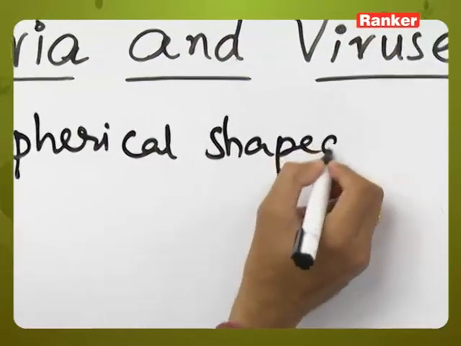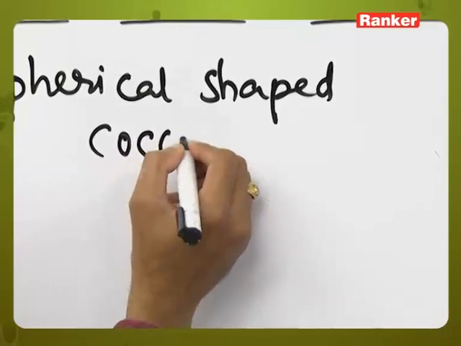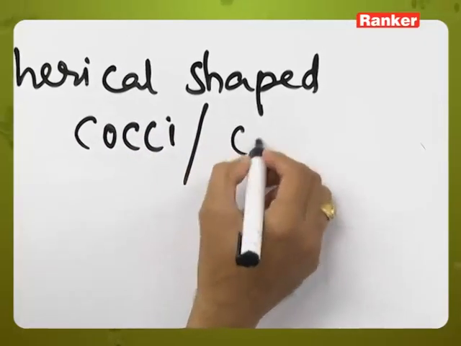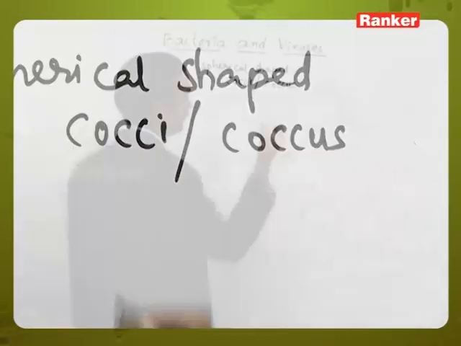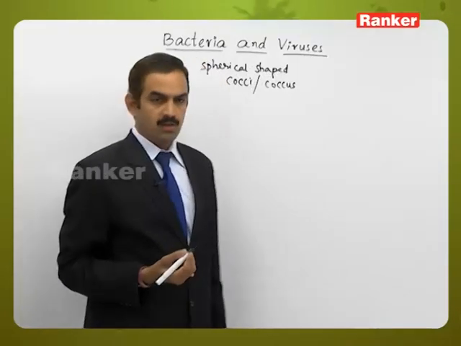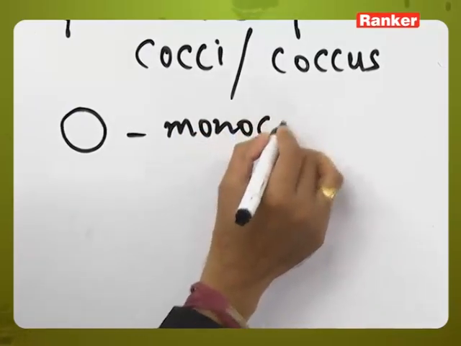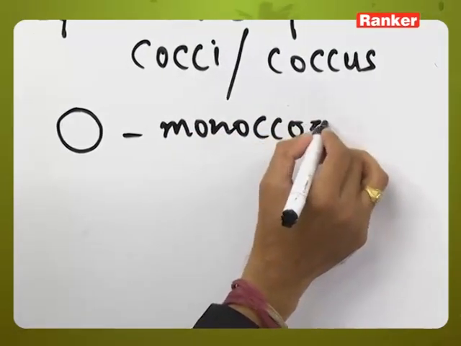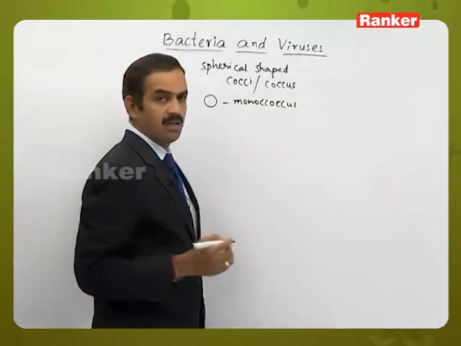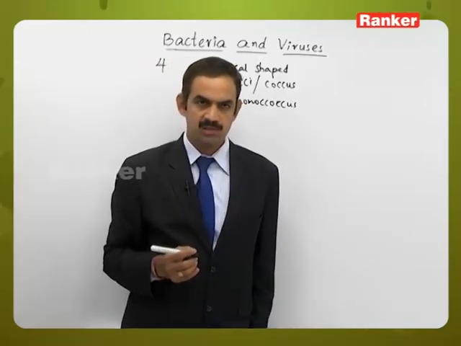Spherical shaped bacteria are generally called cocci. Plural it is cocci and singular it is called coccus. So here we say monococcus. If 2 are there, diplococcus.